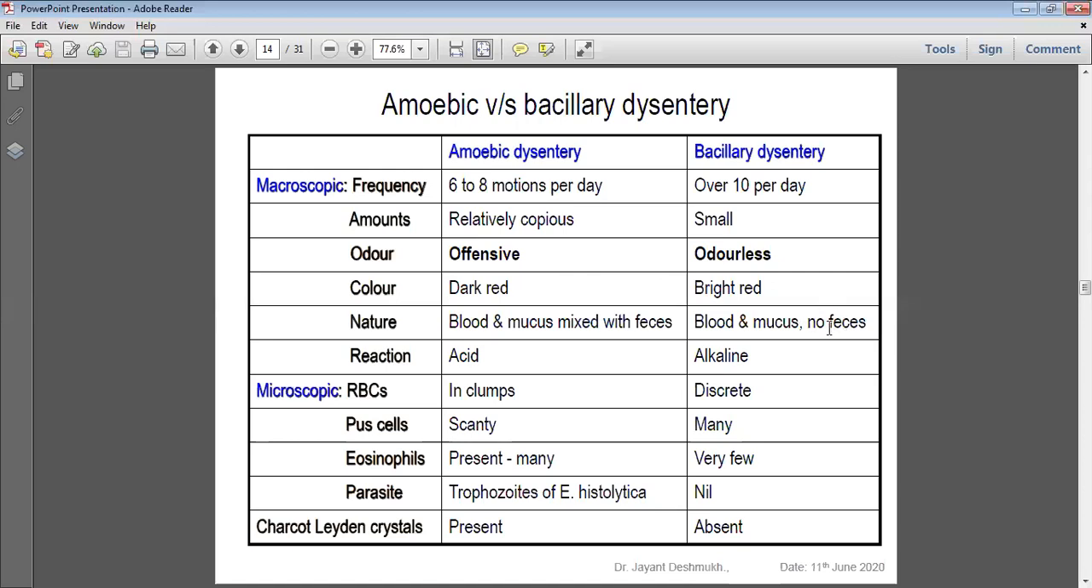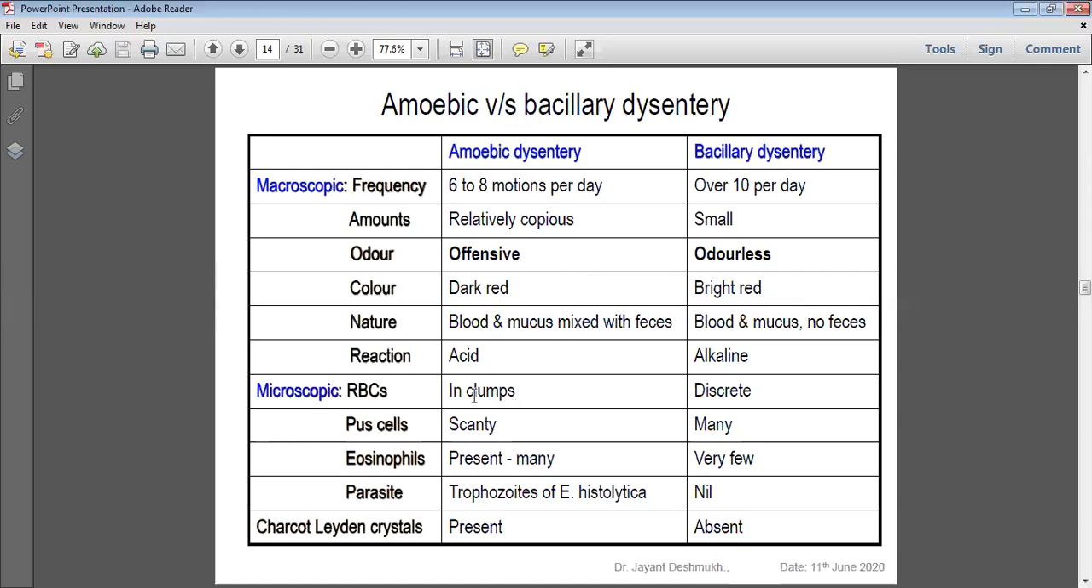Adherence to the stool: in amoebic dysentery it adheres; in bacillary it very rarely adheres, not sticky. One important point, tenesmus again, which we forgot, not mentioned here. Tenesmus means pain in the abdomen before defecation, most common in bacillary dysentery. Tenesmus is absent in amoebic dysentery. You remember it logically.